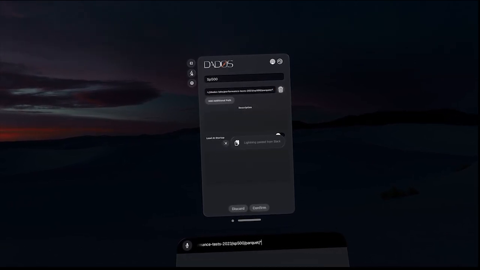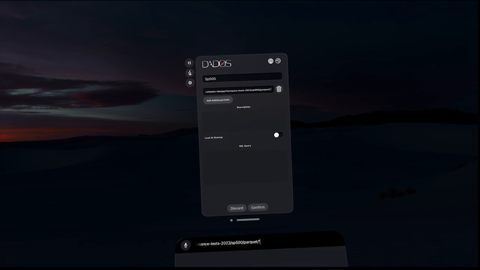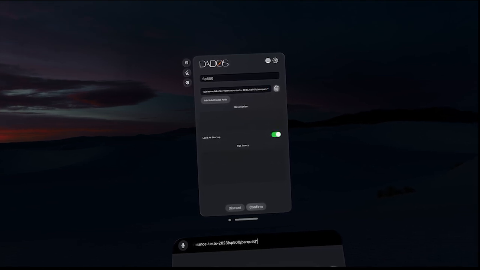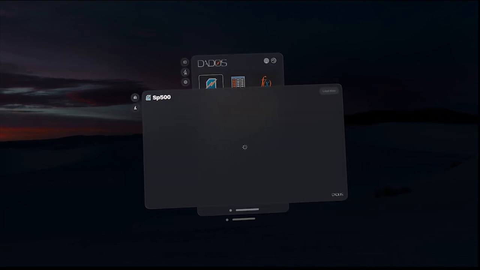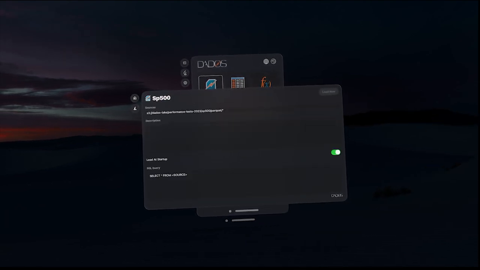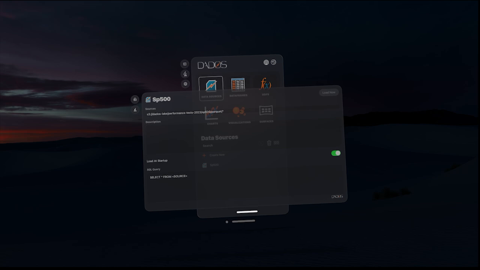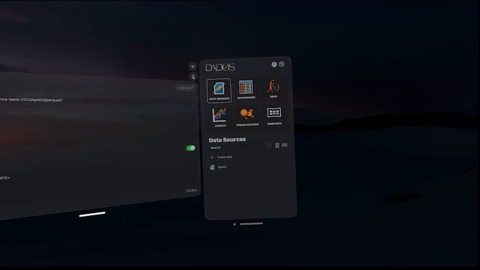In today's demo, we will start by loading new data. We can do this by linking directly to a Parquet file, a CSV file, or a JSON file, or load all files in a directory using a wildcard. The system downloads the data and sets it up as a table in our local query database.